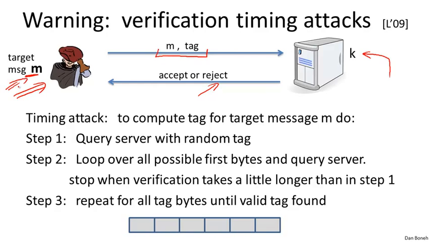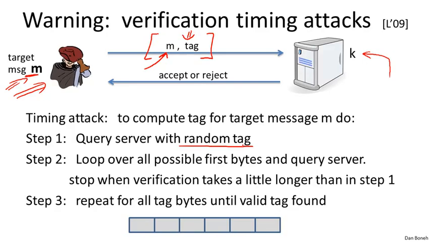And here's how we might use the broken implementation from the previous slide to do just that. What the attacker is going to do is submit many message-tag queries where the message is always the same, but with the tag he's going to experiment with lots and lots of different tags. In the first query, he's just going to submit a random tag along with the target message, and he's going to measure how long the server took to respond.